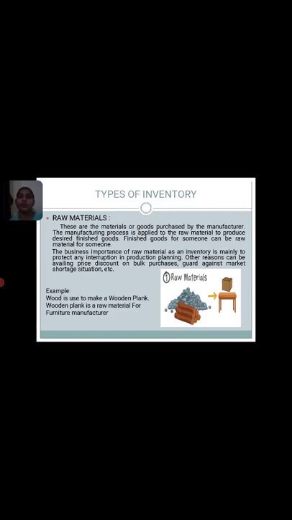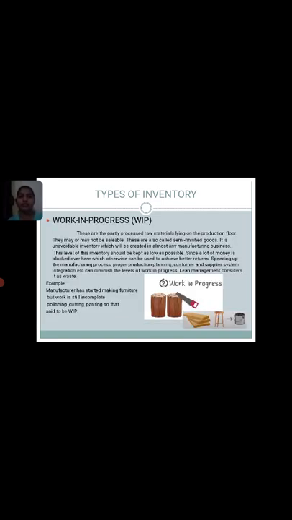The business importance of raw material as an inventory is mainly to protect against any interruption in production planning. Other reasons can be availing a price discount on a bulk purchase, guarding against a market shortage situation, etc. Example: wood is used to make a wooden plank. A wooden plank is a raw material for a furniture manufacturer.